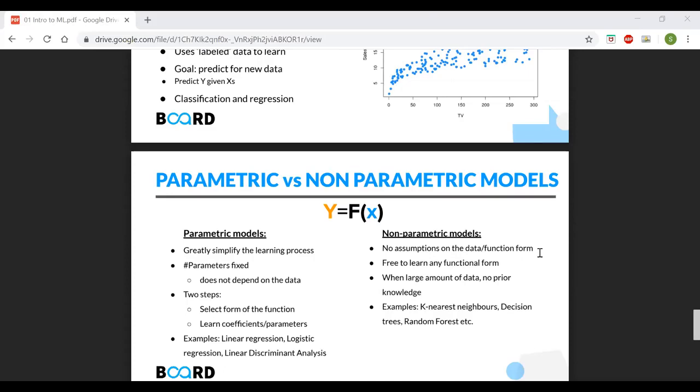Actually, in the case of k-nearest neighbors, you will see that there is no learning. It will just look at the data, and looking at the data, it will come to the decision at that point of time.